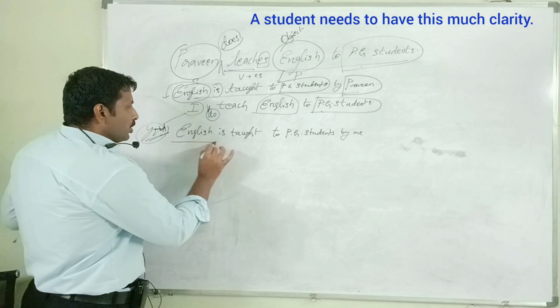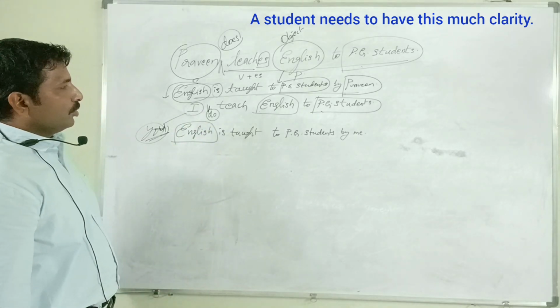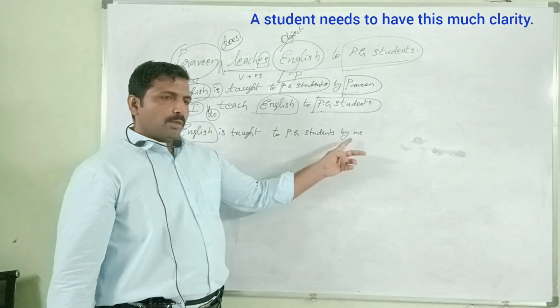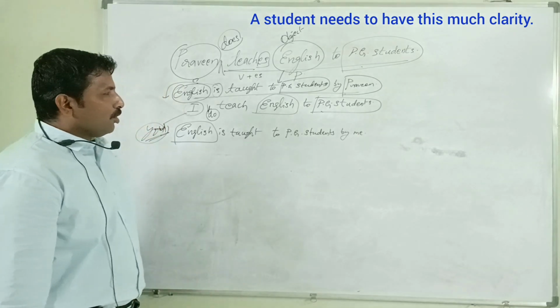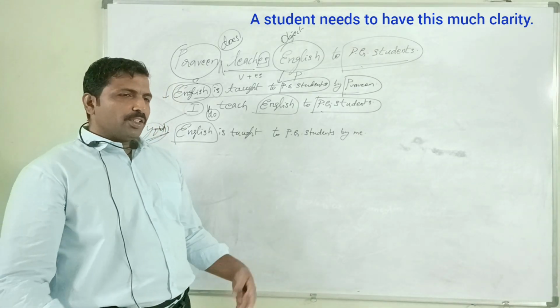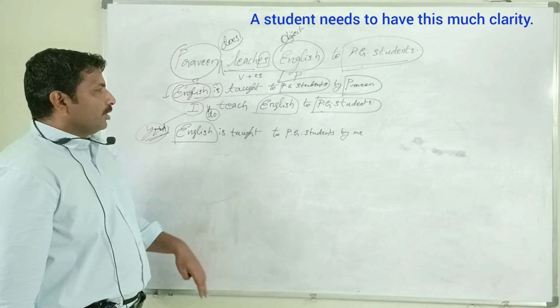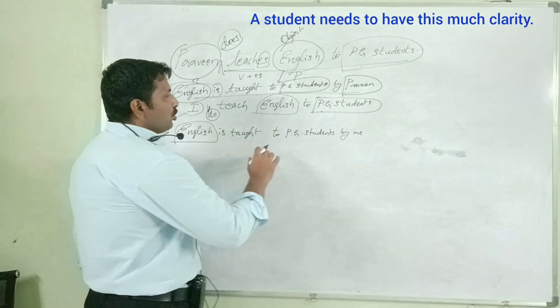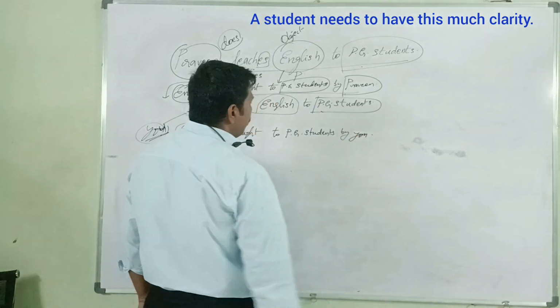English must be the answer. Which subject is taught to PG students by me? By me, instead we can use you, because by me means which subject is taught to PG students by you. Here, English is taught to PG students by you. Assume that it is you actually for questions.